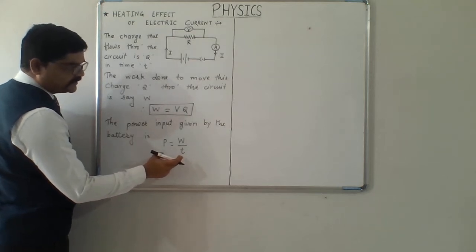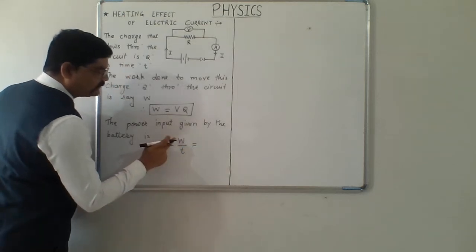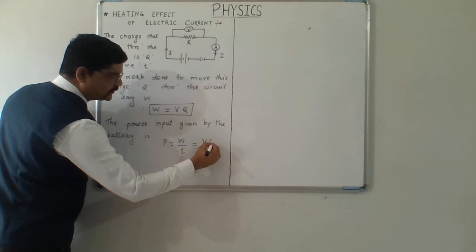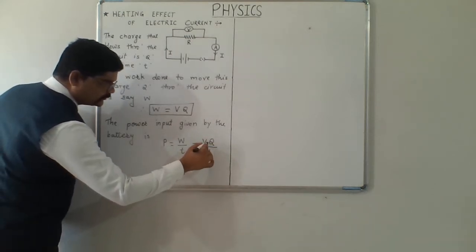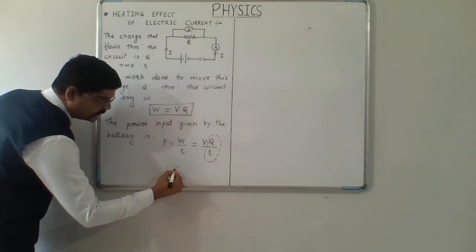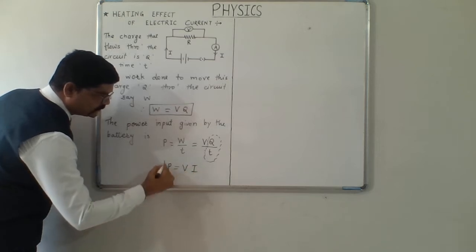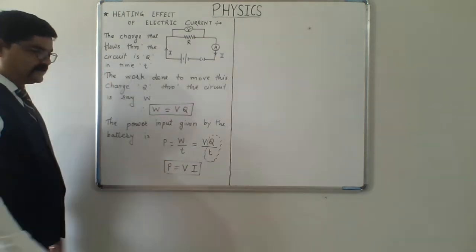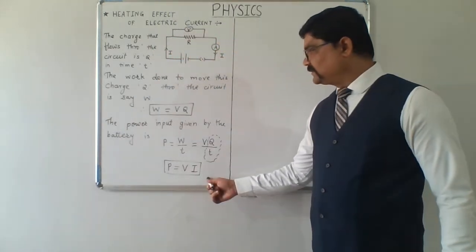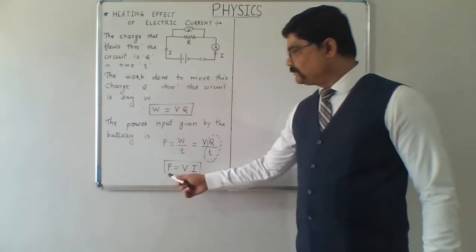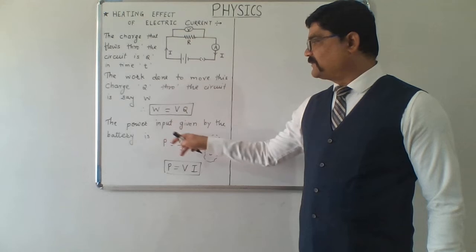P equals W upon t can also be written as, for W we can write V into Q upon t. This Q by t can be replaced as the electric current which is flowing through the circuit or through the resistor, and thus we come across the first formula of electric power, P equals V into I. This is the power input given.